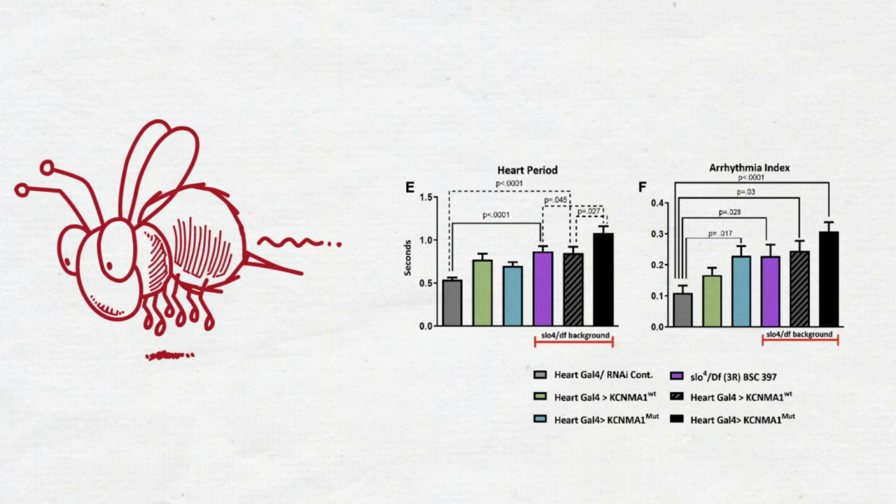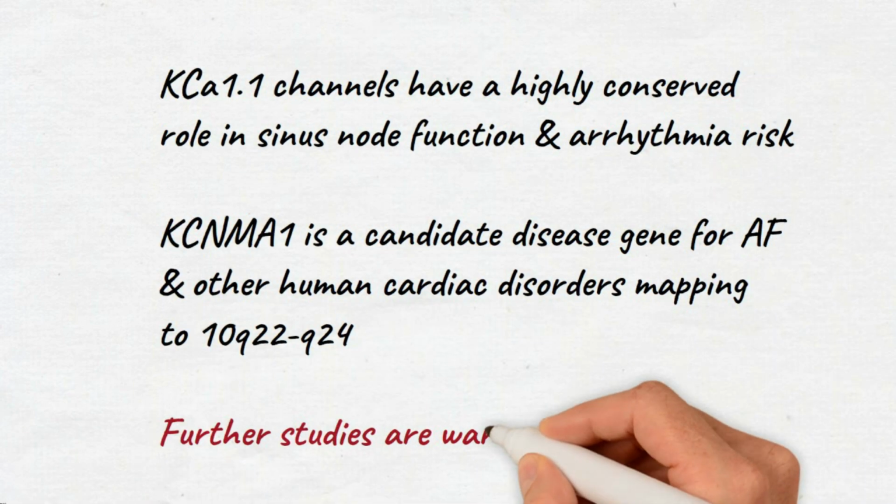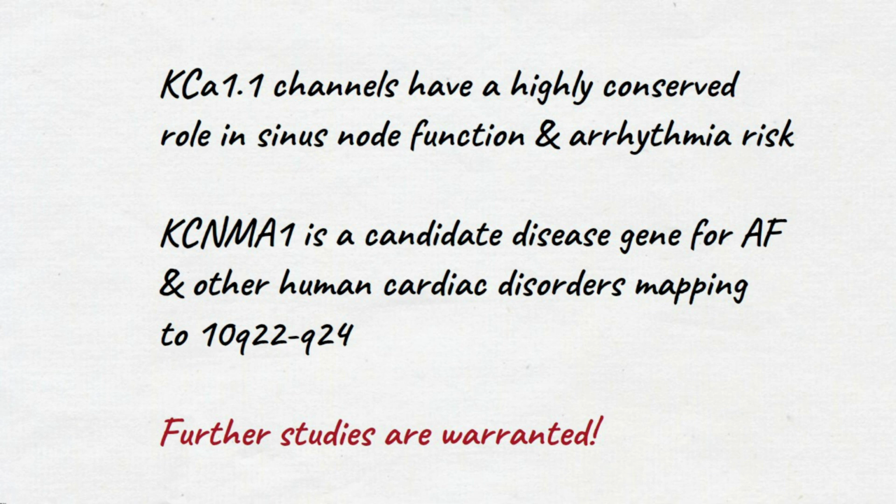The authors conclude KCa1.1 channels have a highly conserved role in sinus node function and arrhythmia risk. KCNMA1 is a candidate disease gene for AF and other human cardiac disorders. However, further studies are warranted to get a deeper understanding of the underlying mechanisms.